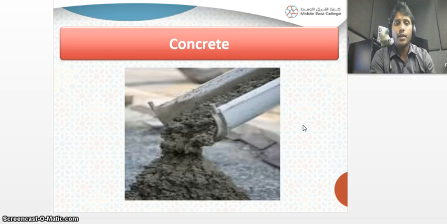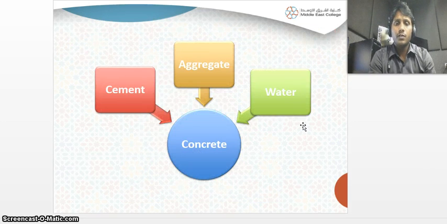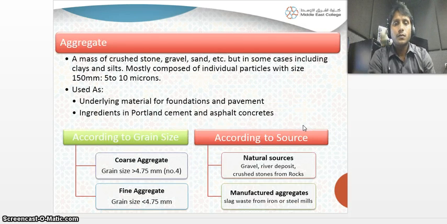Now coming to concrete. Concrete is a very important thing. As you know, cement, aggregate, meaning fine aggregate and coarse aggregate, and water all together make concrete. Now coming to aggregate. Aggregate means a mass of crushed stone or gravel, sand, but in some cases including clays and silt, mostly composed of individual particles with a size of 150 microns. So where can we use this aggregate? We can use aggregate for foundations and pavements, and as ingredients for Portland cement and asphalt concretes.